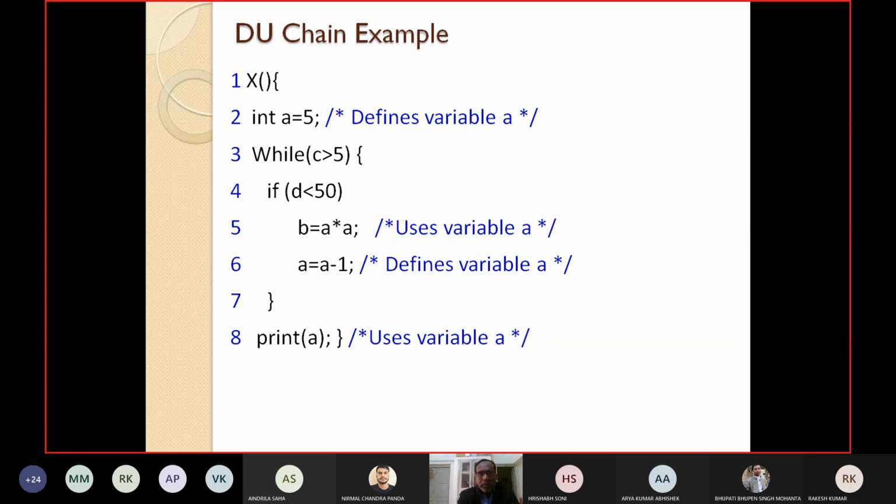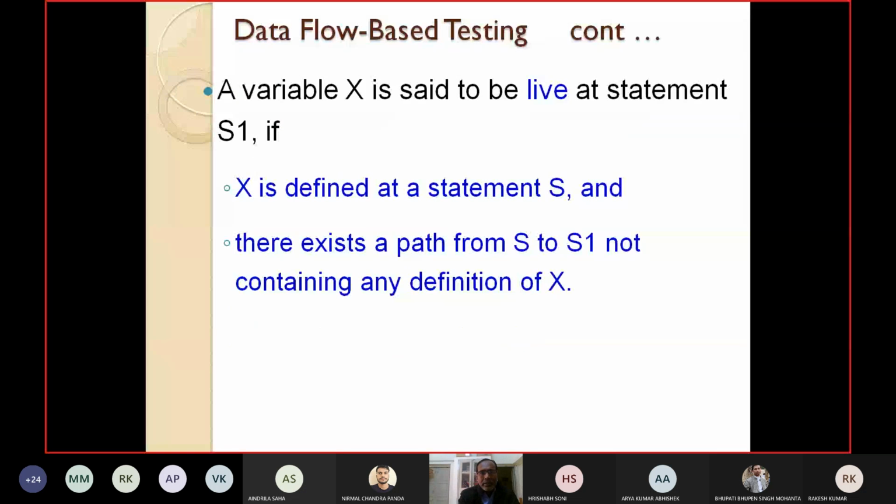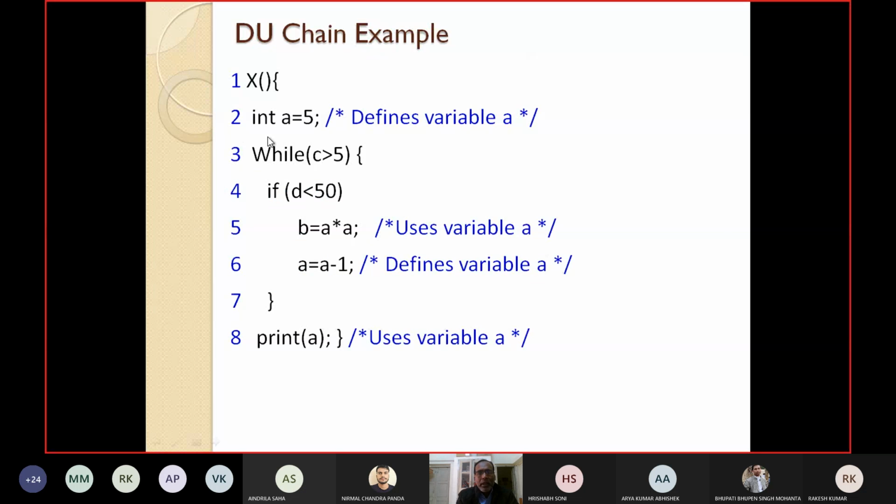We have to test two conditions. First, X is defined at statement S and there exists a path from S to S1 not containing any definition of X. Here A is defined at line number 2. It is used at line number 5, and in between there are two statements, 3 and 4. Nowhere is A redefined in line number 3 or 4.